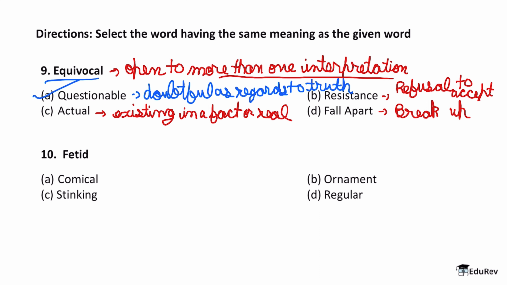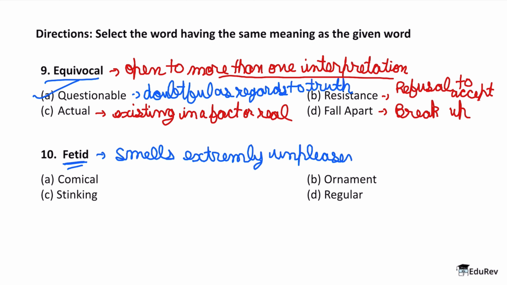What about option D, which is the word fetid? So here the word is fetid, whatever you would like to call it. So here the word in itself means something that smells extremely unpleasant. Okay, so something that smells extremely unpleasant is fetid.